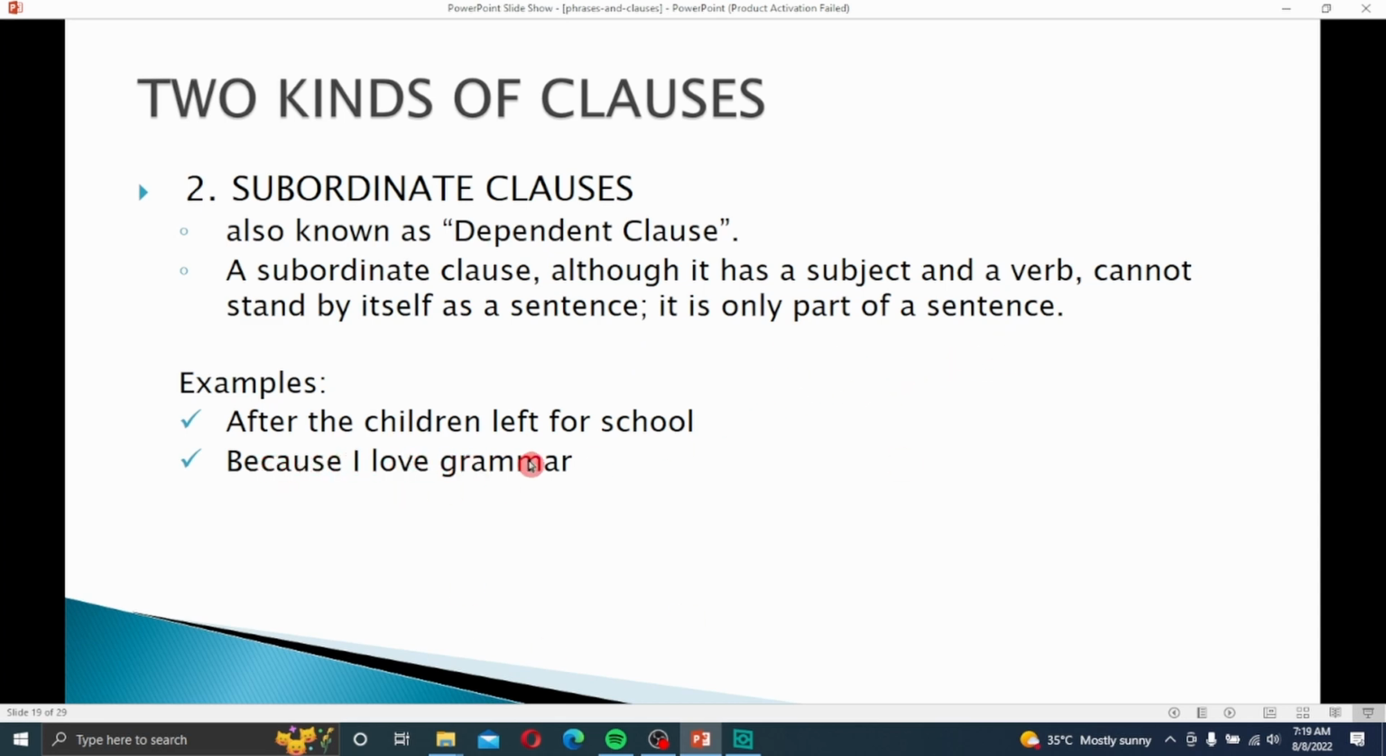After the children left for school, so it is a subordinate or dependent clause. Because I love grammar, it's a dependent clause. If you remove after the children left for school, it's an independent clause. Because of words like after and because, it shows that these are subordinate clauses.